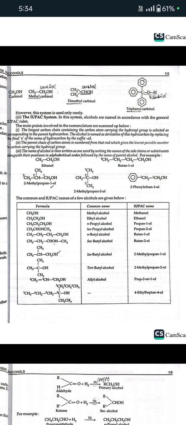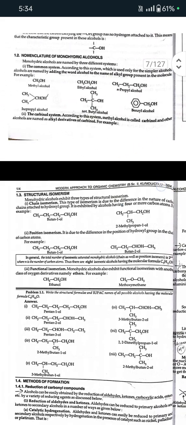Second, the parent chain of carbon atoms is numbered from that end which gives the lowest possible number to the carbon carrying the hydroxyl group. Third, the name of the alcohol is then written as one word by writing the name of the side chain or substituents along with their positions in alphabetical order, followed by the name of the parent alcohol. For example, ethanol, butan-1-ol, 2-methylpropan-2-ol, 2-phenylethan-1-ol, 2-methylpropan-1-ol. So here are also the examples of this.